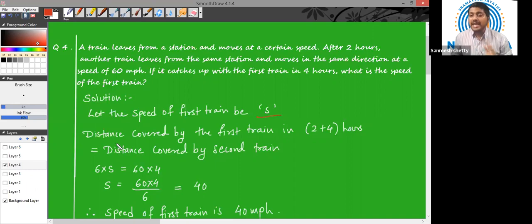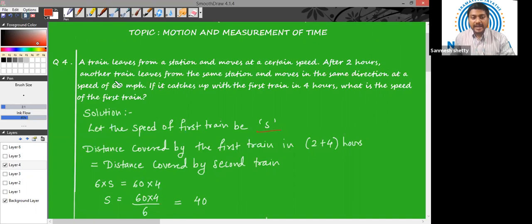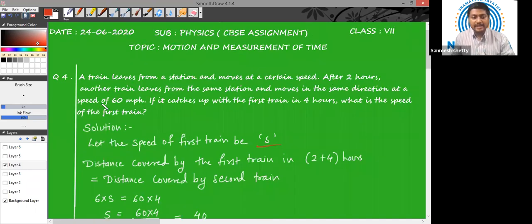Now, for how much time has the first train traveled? See, the second train leaves 2 hours later and travels for 4 hours. That means my first train has already traveled for 2 plus 4, that is for 6 hours. So the first train has traveled for 6 hours and the second train has traveled for only 4 hours. Okay, this much is clear.